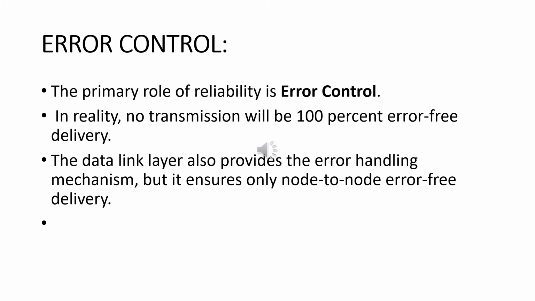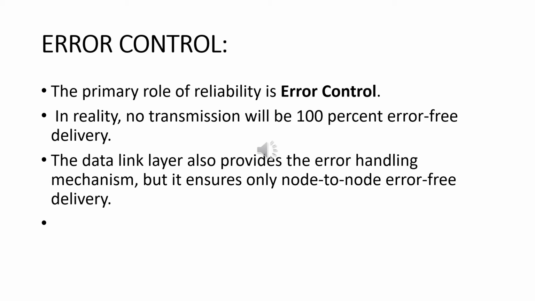The primary role of reliability is error control. In reality, no transmission will be 100% error-free. Therefore, transport layer protocols are designed to provide error-free transmission. The data link layer also provides an error handling mechanism, but it ensures only node-to-node error-free delivery. However, node-to-node reliability does not ensure end-to-end reliability.